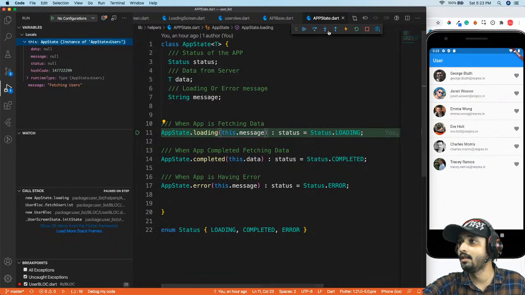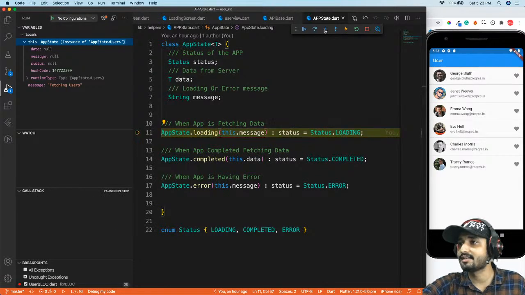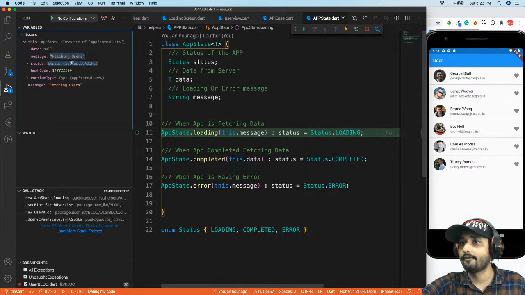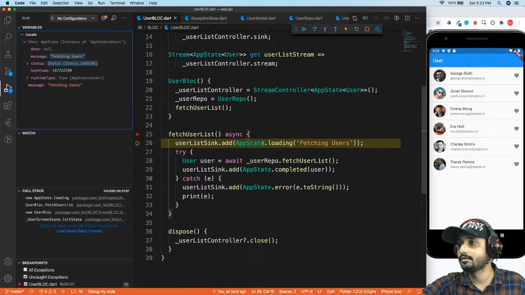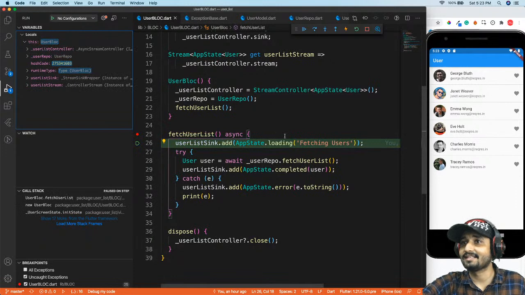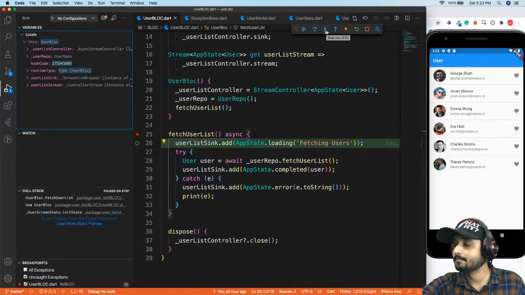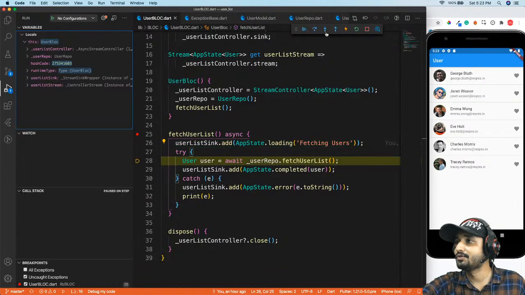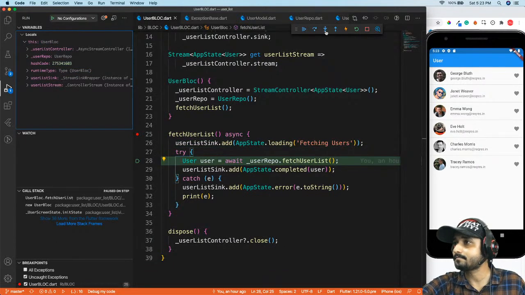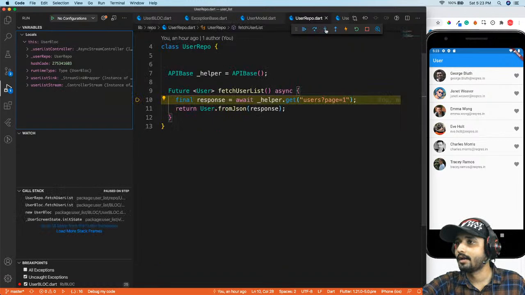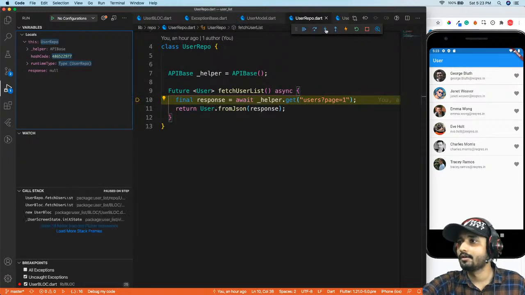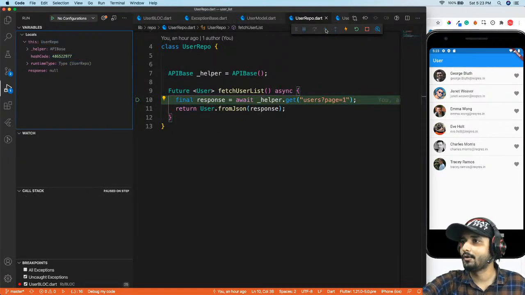Right now it is null, but as soon as I go ahead and initialize it, I'm going to have a message as a user. So now I have something called user. Once it gets the correct information, I mean the correct execution, it is going to change the UI, of course. Let's see when it is going to change the UI. Now it is actually trying to communicate with the server, and it is just waiting over here.